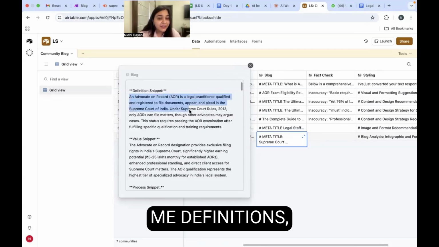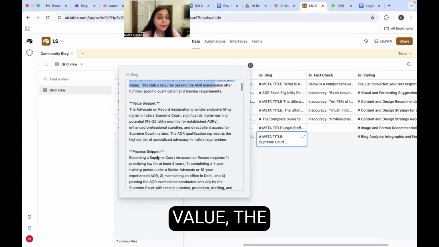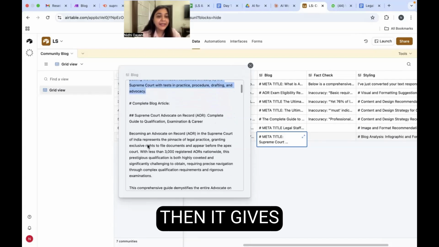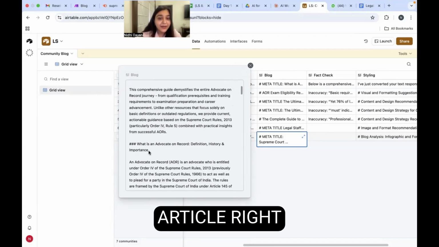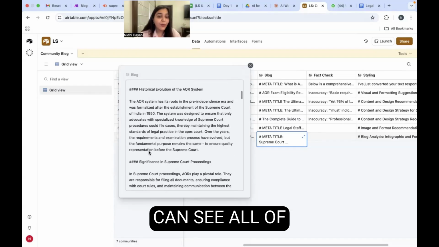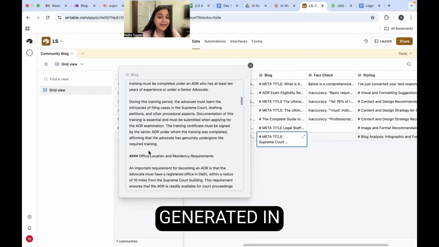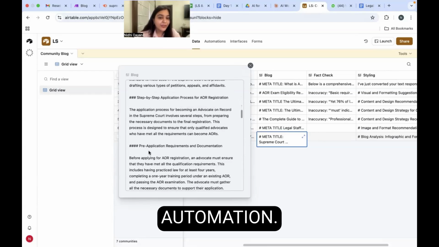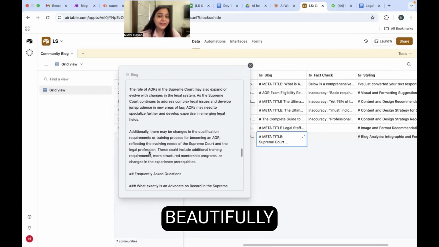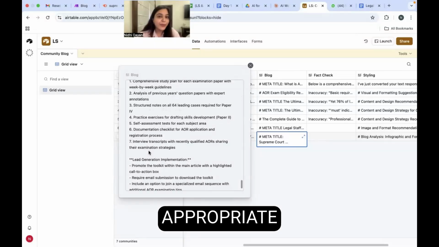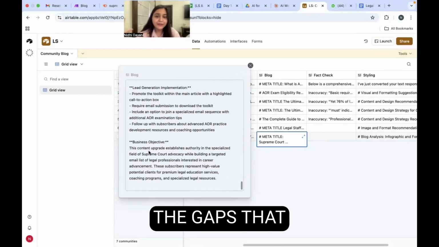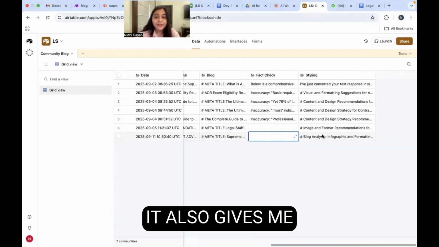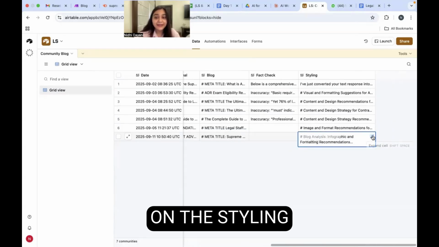Then it's giving me definitions also, the value, the process, right? What is the requirement? Then it gives me the entire article right here. And you can see all of this has been generated in just 5 to 7 minutes of me running the entire automation. It's a huge, beautifully generated article with appropriate keywords, with the gaps that are filled out from the competition. And you can see it also gives me suggestions on the styling right here.